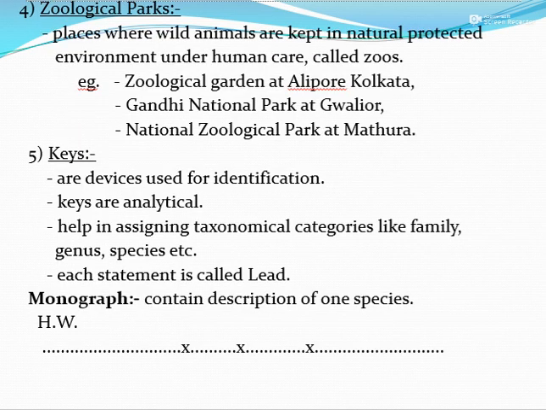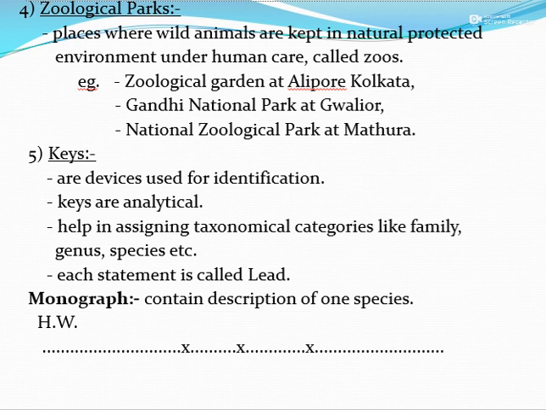The zoological parks are the places where the wild animals are kept in a natural protected environment under human care, called the zoos. Zoological Garden at Alipore, Calcutta, Gandhi Zoological Park at Gwalior, National Zoological Park at Delhi.